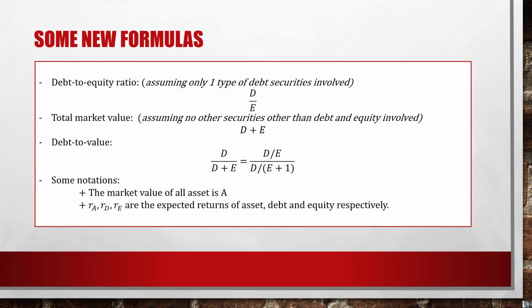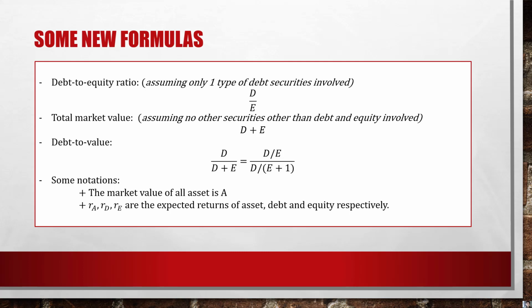Alright, now we've got some new formulas. However, some of these I think we have seen in the lecture on cost of capital. Here the debt to equity ratio, assuming only one type of debt securities involved, is D over E, where D is the value of debt and E is the value of equity. The total market value, assuming no other securities other than debt and equity involved, is D plus E. So A is basically debt plus equity.